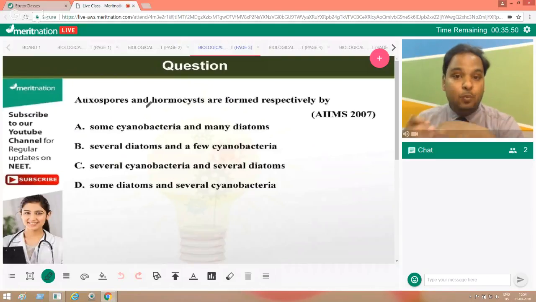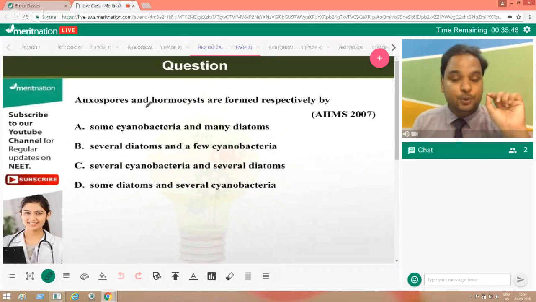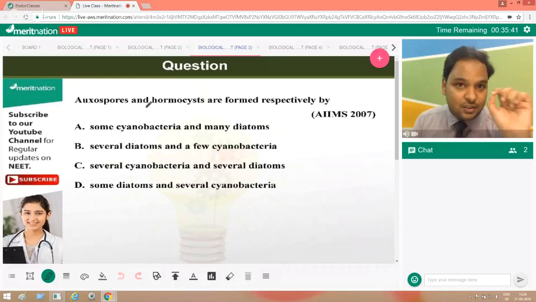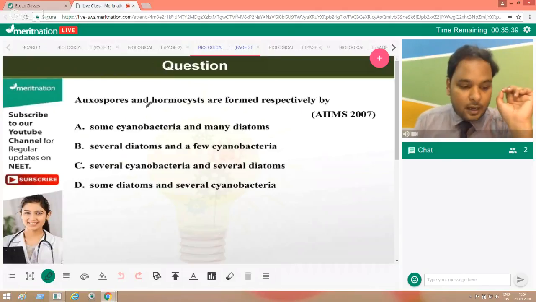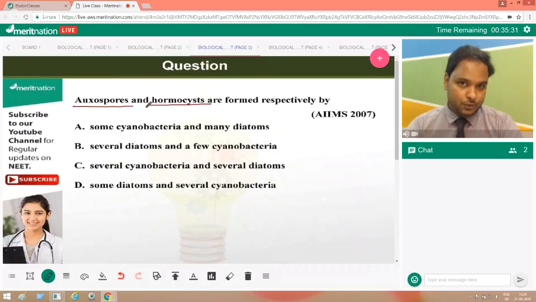So how should we go about this question? First of all, as I say, we should read the question twice to understand what it is actually asking. Oxospores and hormocysts are both basically cysts and spores, and they both help in reproduction.